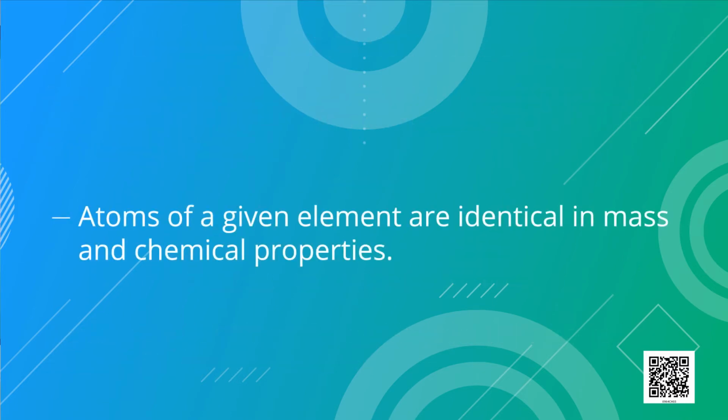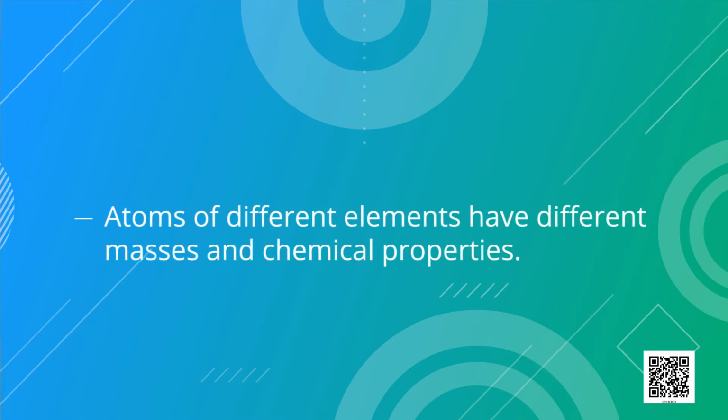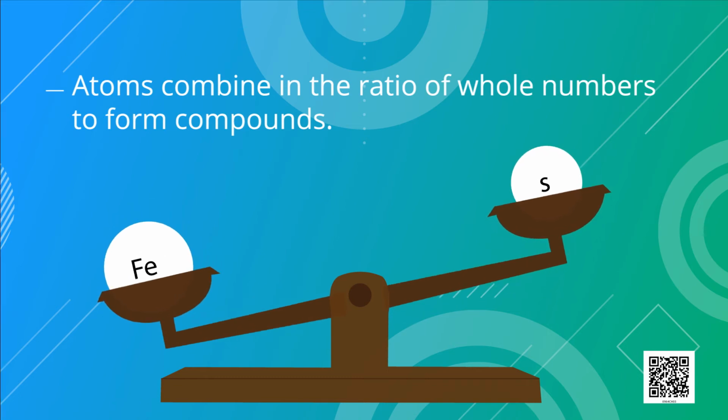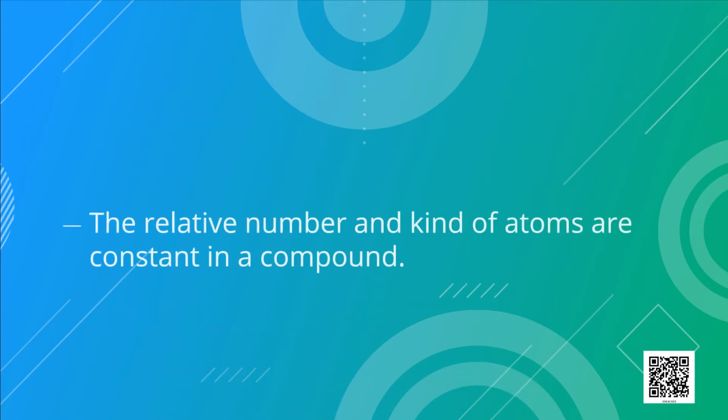Atoms of a given element are identical in mass and chemical properties. Atoms of different elements have different masses and chemical properties. Atoms combine in a ratio of whole numbers to form compounds. The relative number and kind of atoms are constant in a compound.